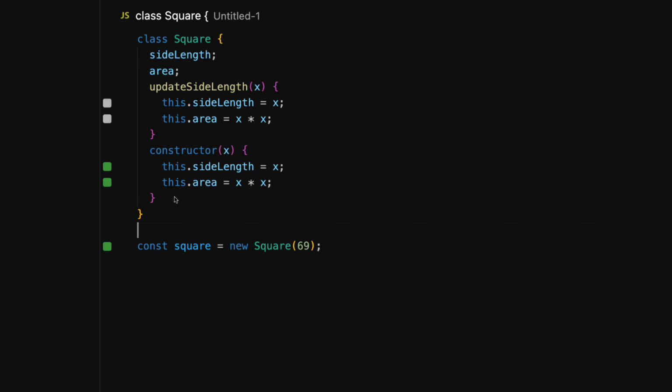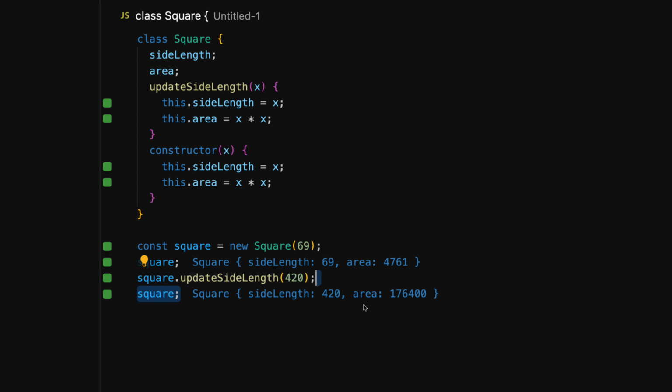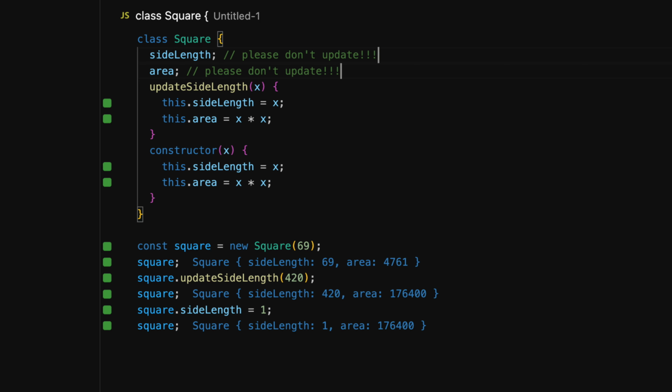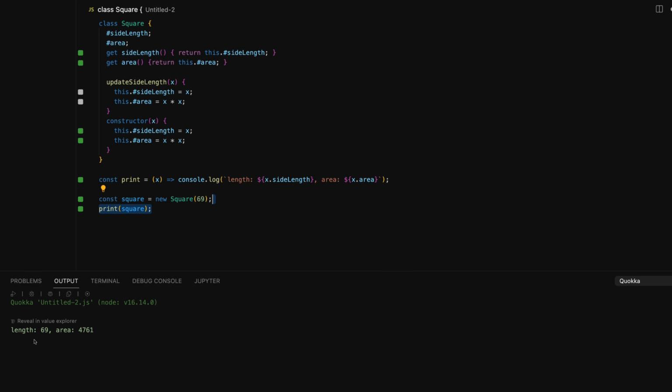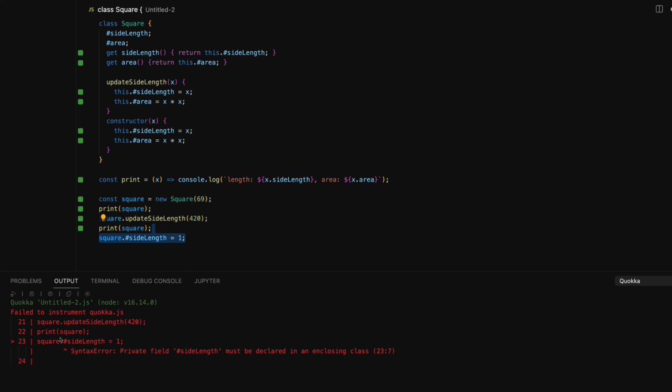Notice for this square class, we want to create an interface where a user can initialize the length of a square with a constructor, and then we should be able to update the length of that square with an update side length method. Our square works great until someone comes in and breaks the contract that we set up. Specifically, that you don't mess with the side or area properties, you just read them. This is where data privacy becomes important. With our hashtag syntax, we can now enforce that the interface we intended cannot be broken. Notice that in this example, an error is thrown if another developer now tries to change the side property directly, forcing them instead to use the intended interface.